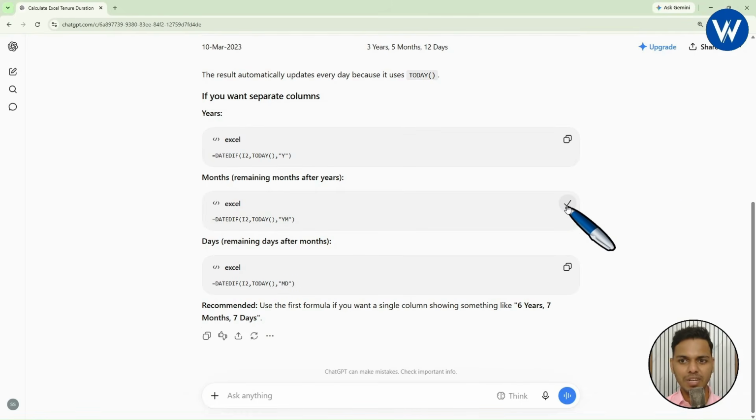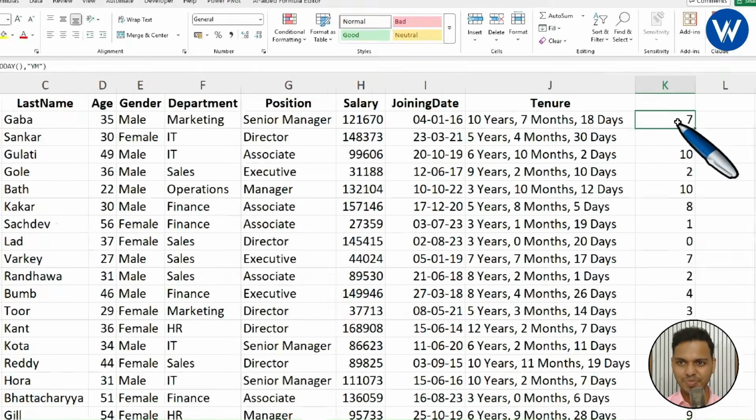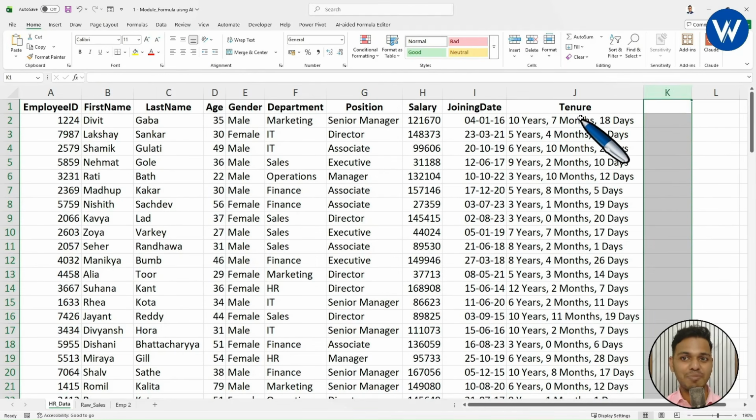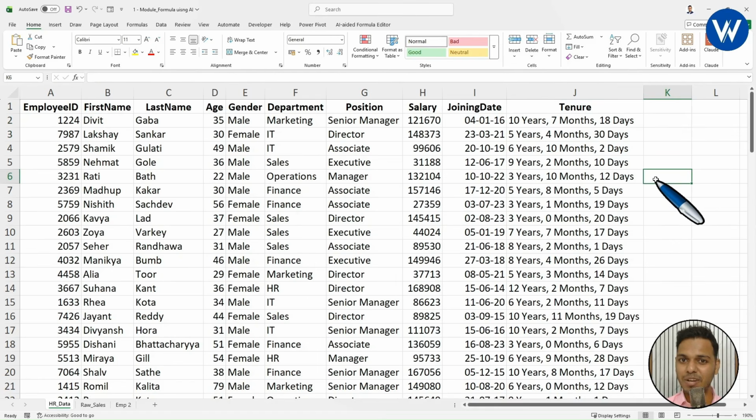If you want only the month, copy this one. Now go to Excel, Control V, and now it will give you the month in this way. I hope you guys are understanding, right? So in this way, you can take help of ChatGPT to find the solution for this first question. It will automatically generate the formula, so no need of doing any manual work.